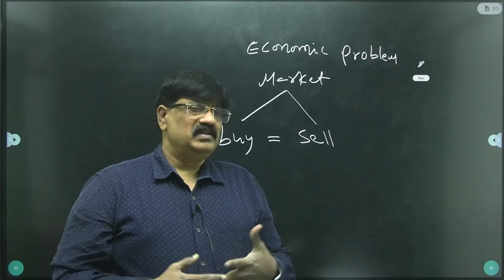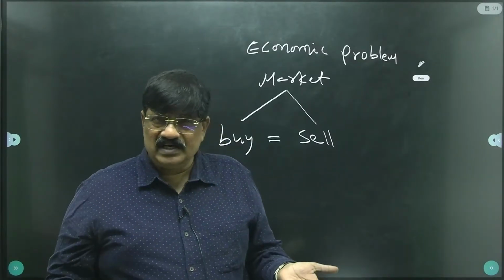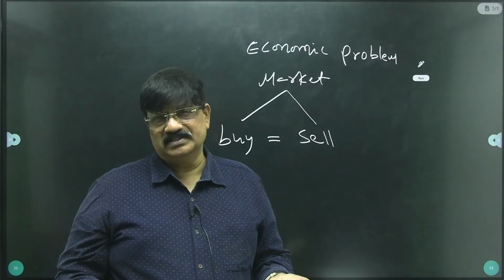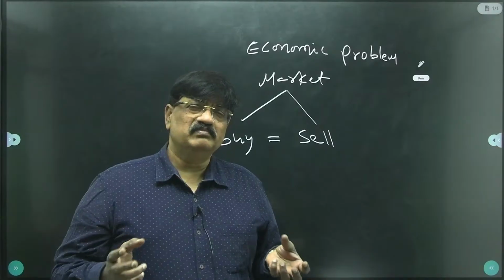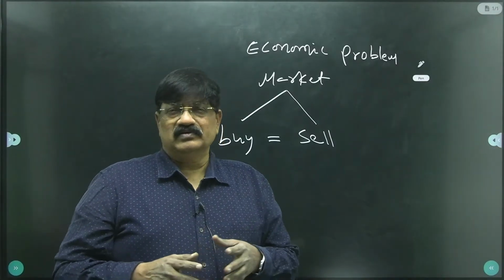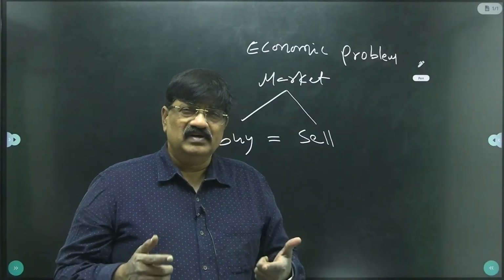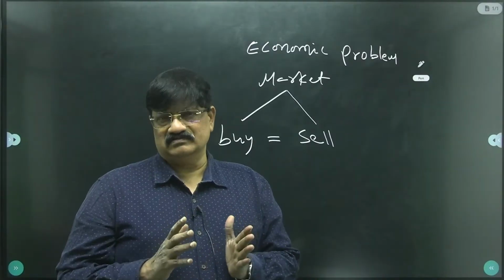Economic problem may be in the form of unemployment. Economic problem may be in the form of inequality. Economic problem may be in the form of poverty, right? So numerous economic problems are being faced by the people globally. So we don't want economic problems. To do so, what we have to do? We need to match these two opposite forces equally, right?